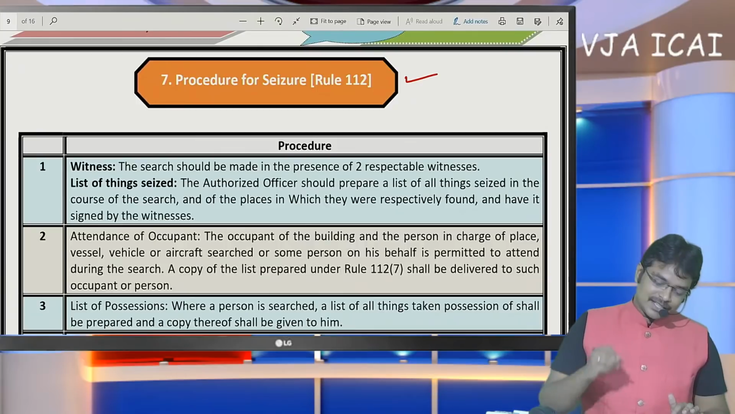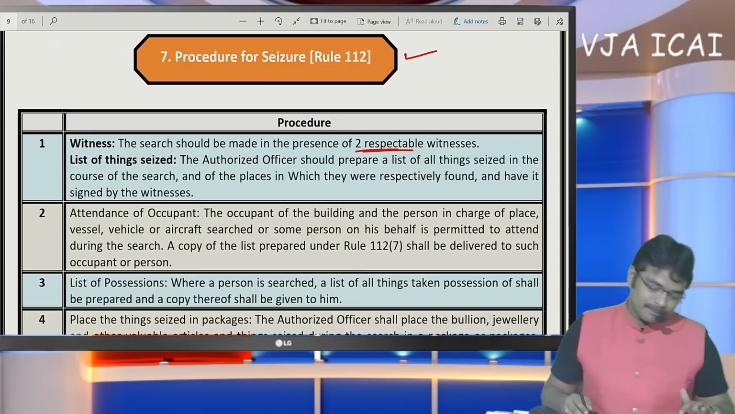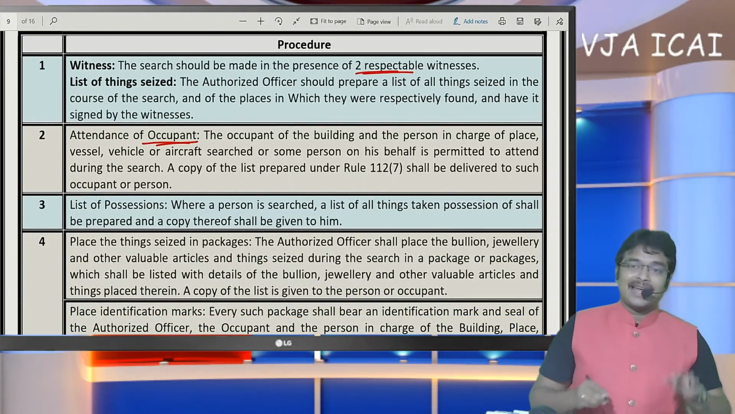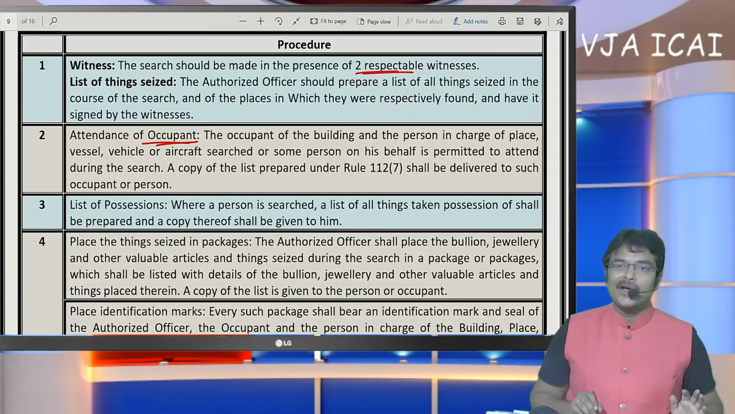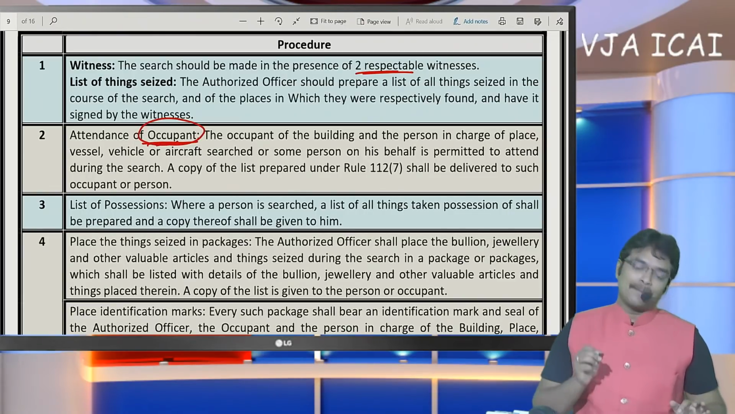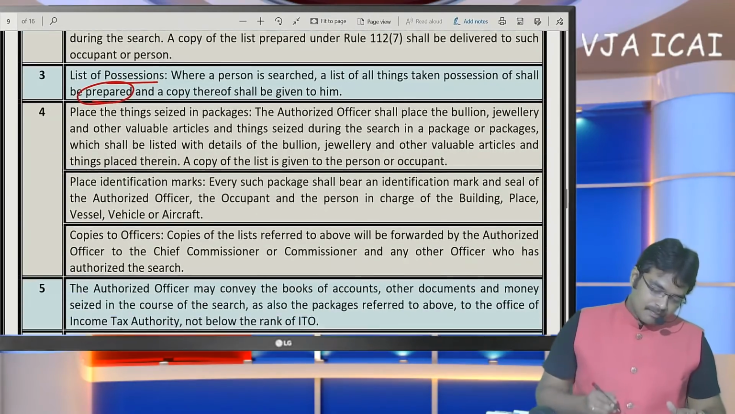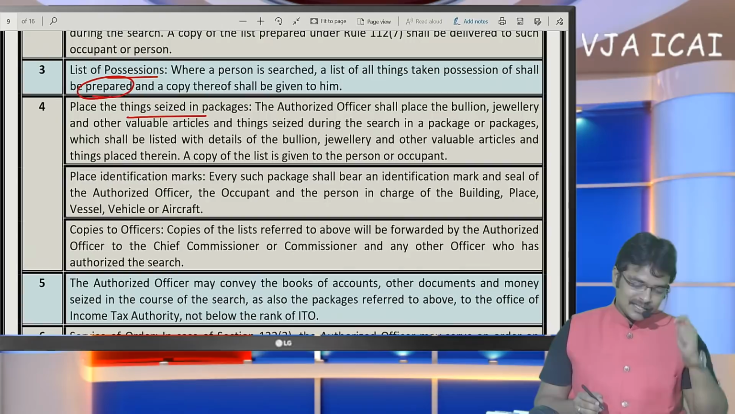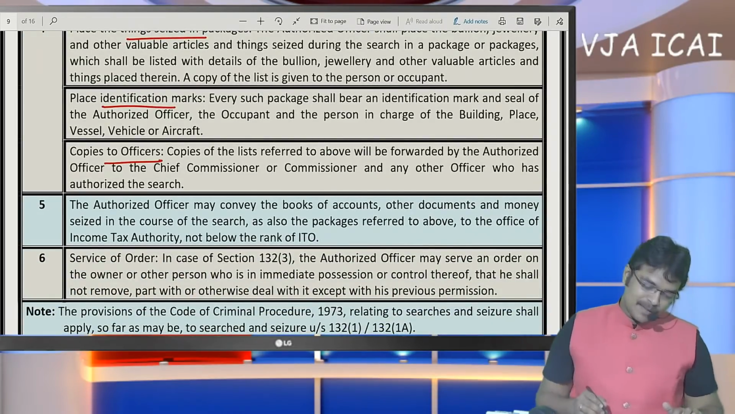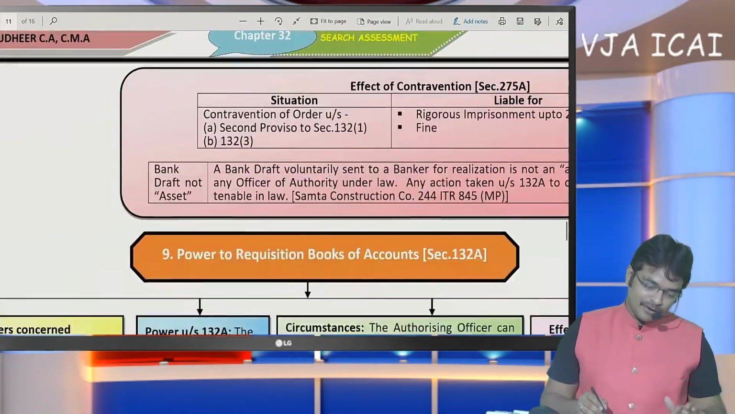Okay. And the next thing, the procedure for seizure. So two respectable witnesses must exist. Okay. The attendance of the occupant, the SSC, or his representative must exist, or if the search is made in a guest house, at least in the presence of watchmen, they need to make the search. The attendance of the occupant is compulsory. And a list of the possessions, a Panchnama, has to be prepared. Place the seized things in packages. They have to separately place them in a package, place identification marks, and a copy has to be given to the officers, and one copy has to be given to the SSC also, if you remember.